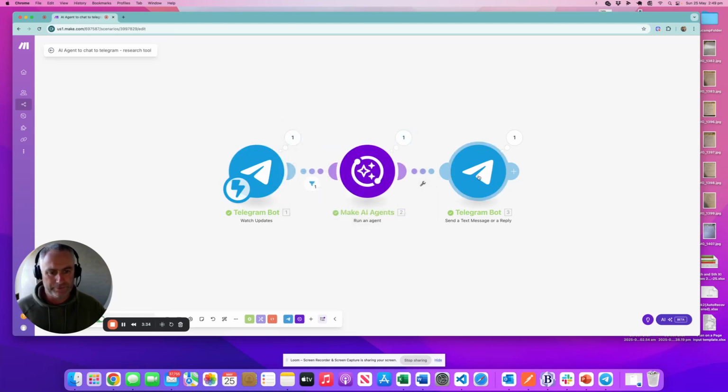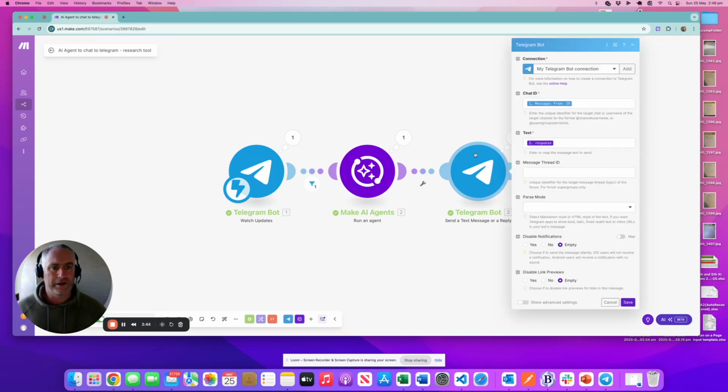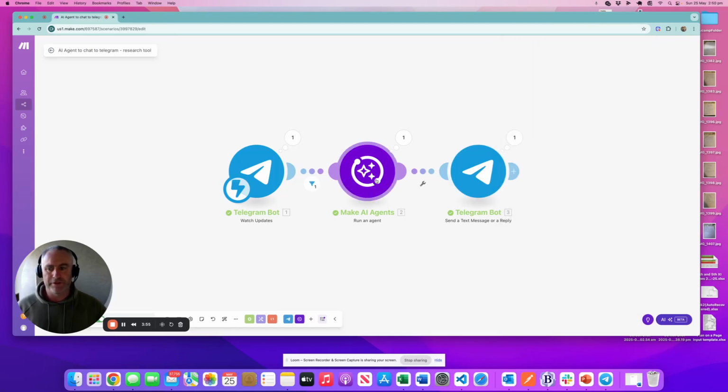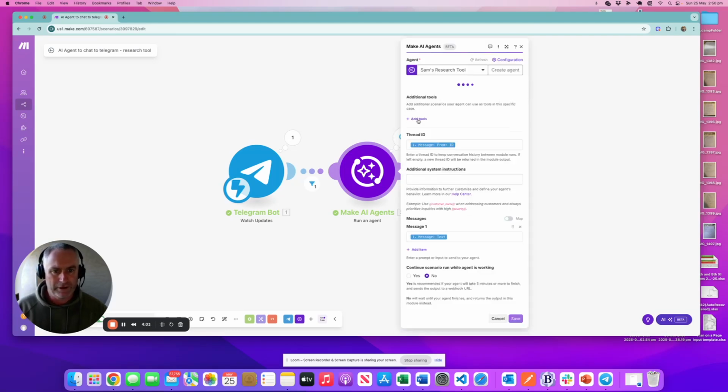Now, we'll look at our actual reply. What this does is print out what the Make AI agent produces. We'll just wait for it to load. It's just being a little slow. Okay, so basically you've got a chat ID. I'll talk about that in a minute. And we just send back our response from the Make AI agent. Okay, so now for the meat and the bones, let's have a look at the Make AI agent. Just wait for it to load up. It's a little slow. As soon as I run Loom, it goes very slow.